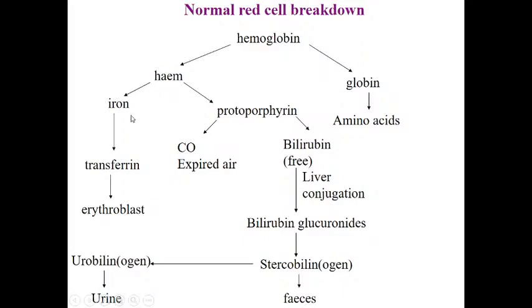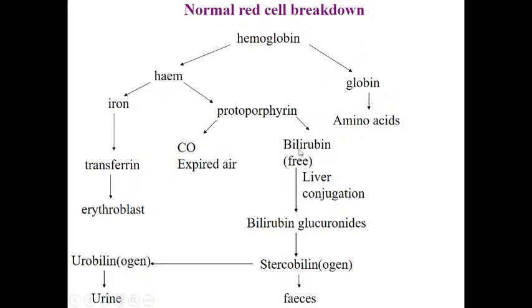The iron which is there in the heme. If you remember the structure of the heme, there is a porphyrin ring, and at the center there is iron. In which form is iron there? In Fe2+ form. So from the heme, iron will be released and transported in the form of transferrin to the erythroblast. Now here, heme without iron undergoes further catabolism; already you know the steps of degradation of the heme. By heme oxygenase it will be converted to biliverdin, and biliverdin is further reduced to bilirubin.